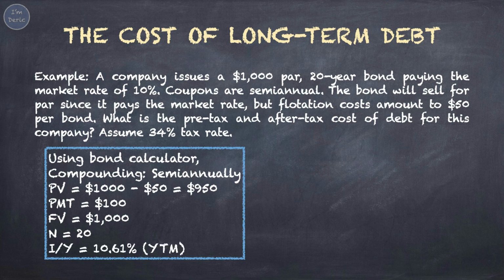Last step, press yield, you will get 10.61%. This is the pre-tax cost of debt.